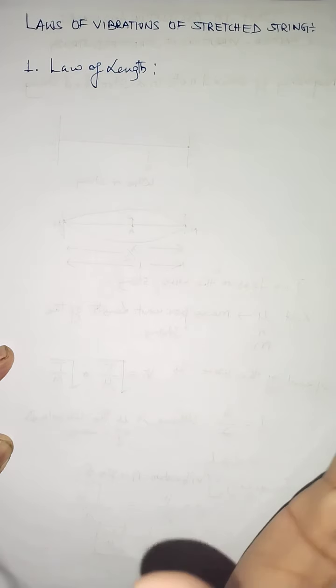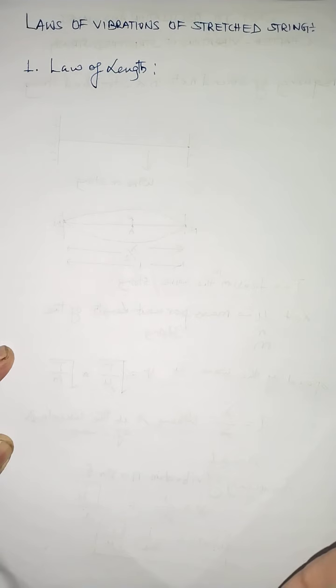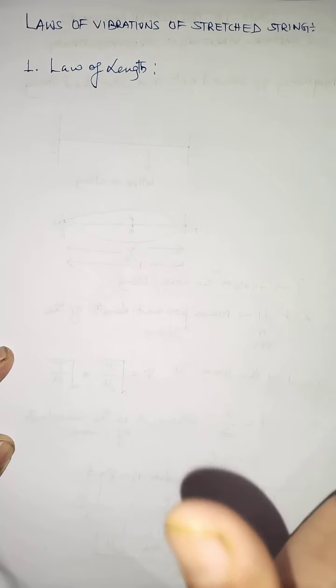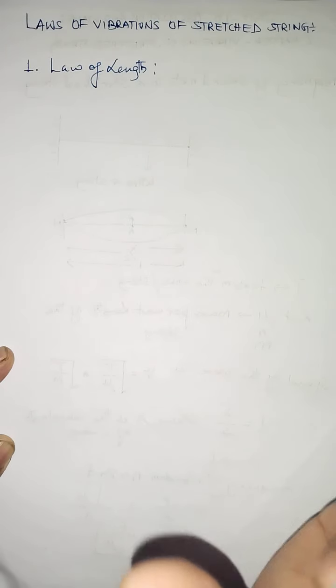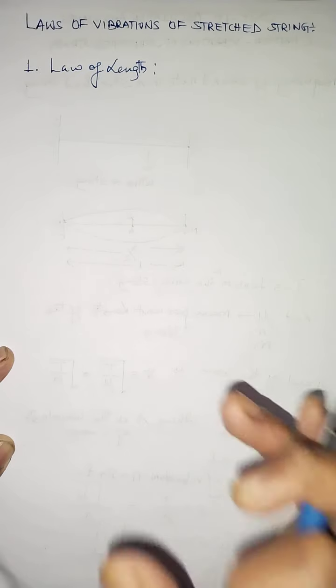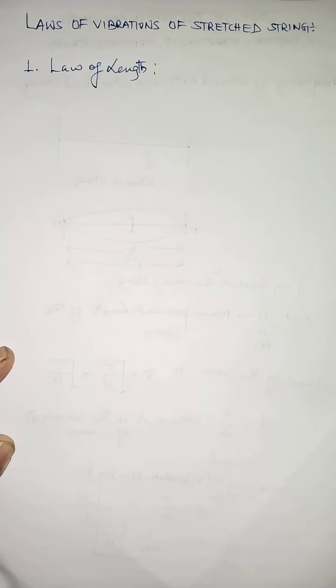Because when the string vibrates, it vibrates to a certain length. Strings are usually connected at the two ends with rigid supports. So whether you take a shorter length or a longer length, the string will vibrate with different frequencies, and the frequency of vibration of a string instrument, or the stretched string, depends upon the length. But how does it depend? Inversely proportional. Smaller the length, larger the frequency of vibration. Larger the length, smaller the frequency of vibration. But this is true for a given string under the same tension.